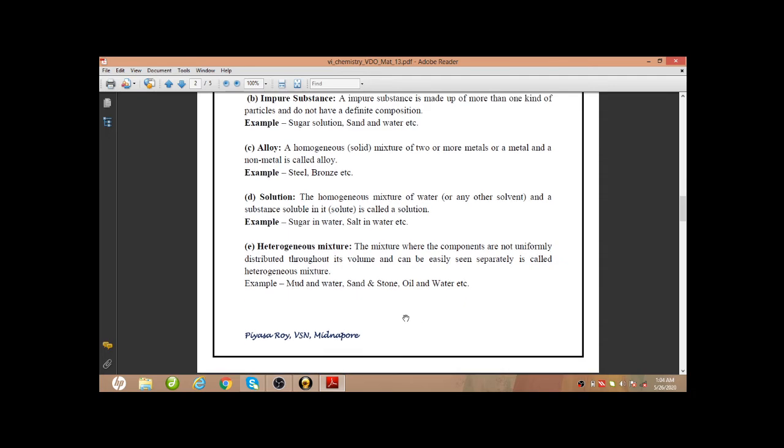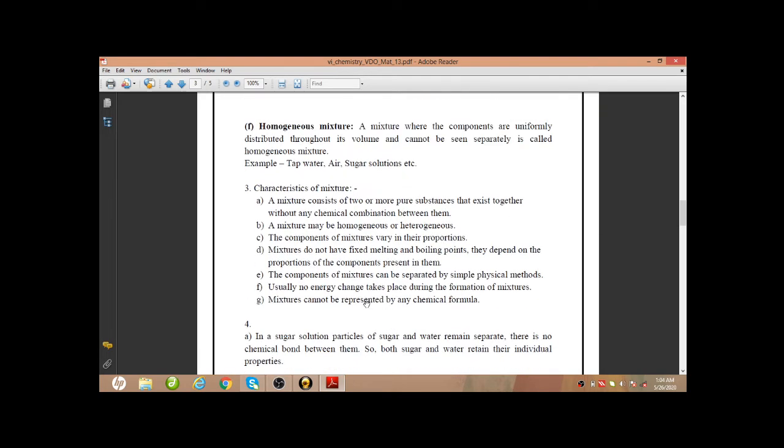Okay, next, homogeneous mixture: a mixture just opposite to the heterogeneous mixture. So a mixture where the components are uniformly distributed throughout its volume and cannot be seen separately is called homogeneous mixture. Okay, examples will be tap water, air, or sugar solution, etc. So here in this mixture, the components are uniformly distributed throughout its volume and cannot be seen separately.